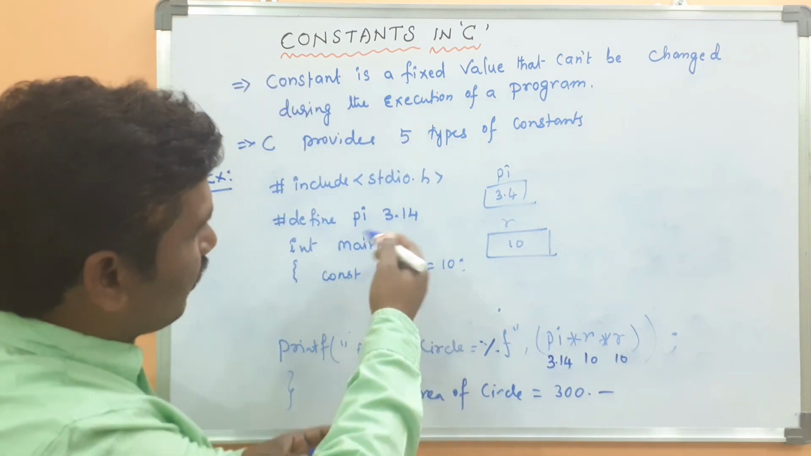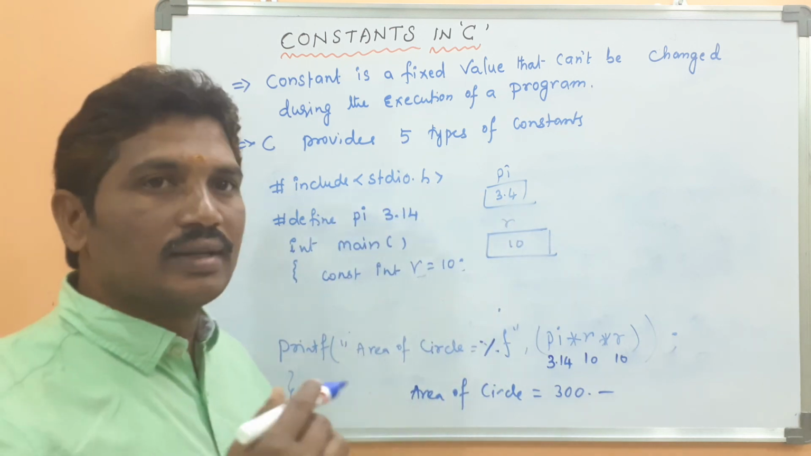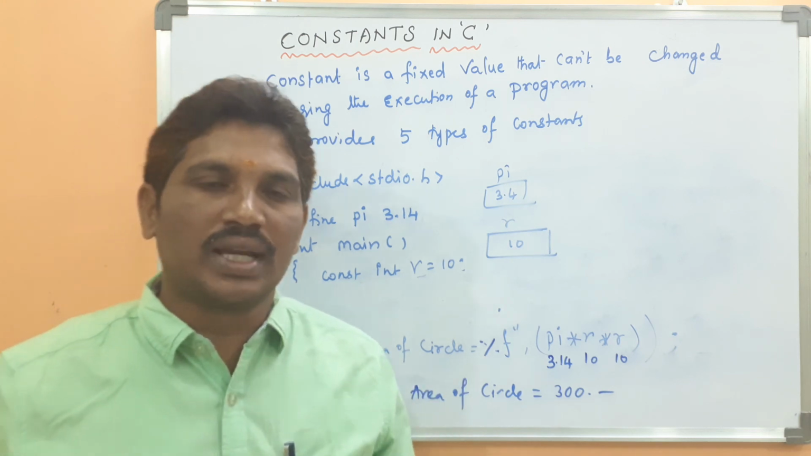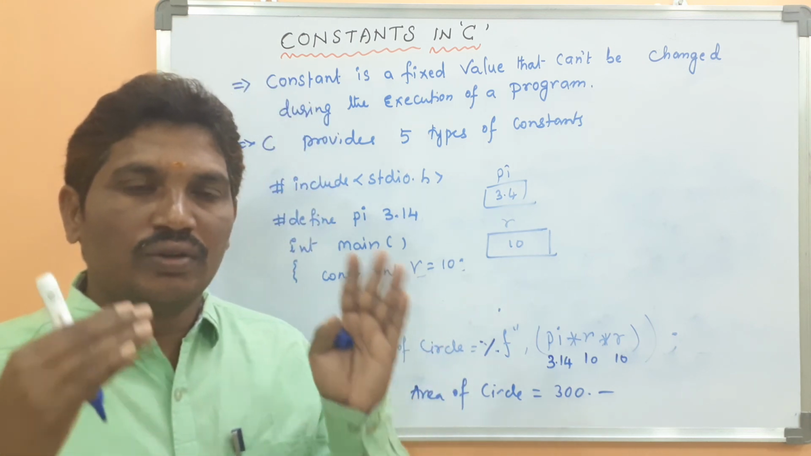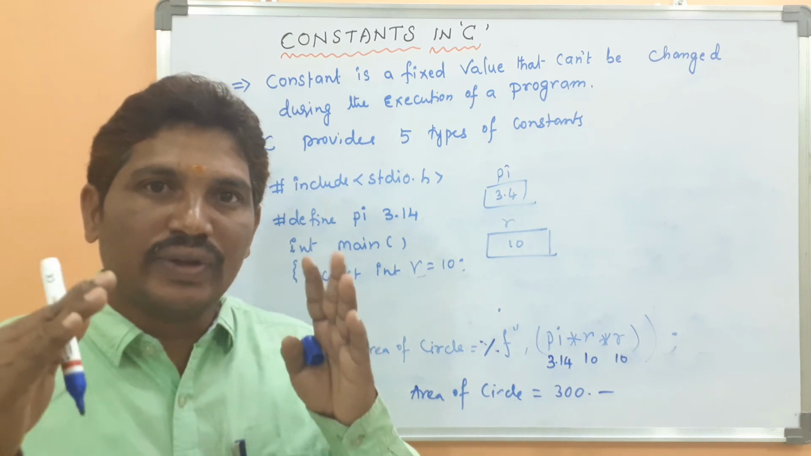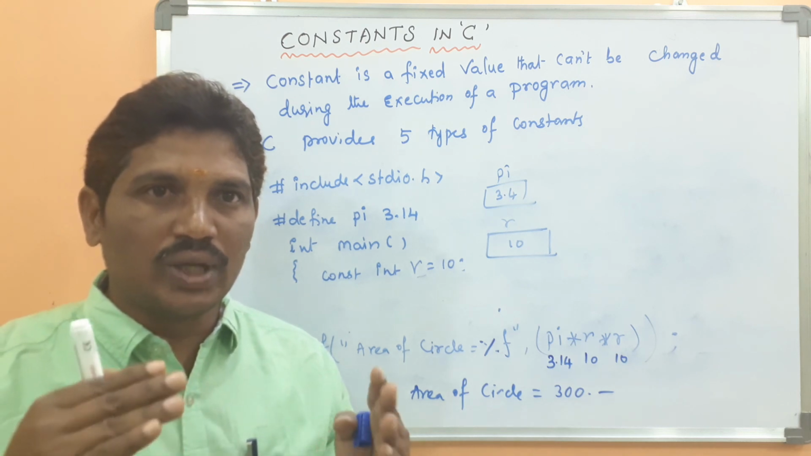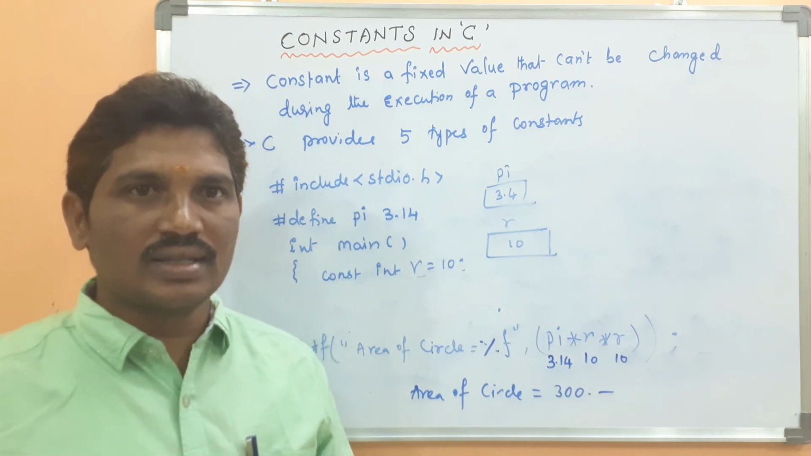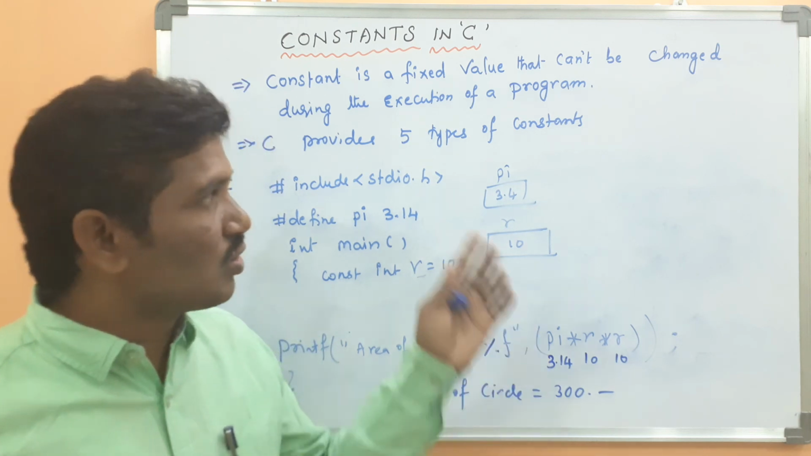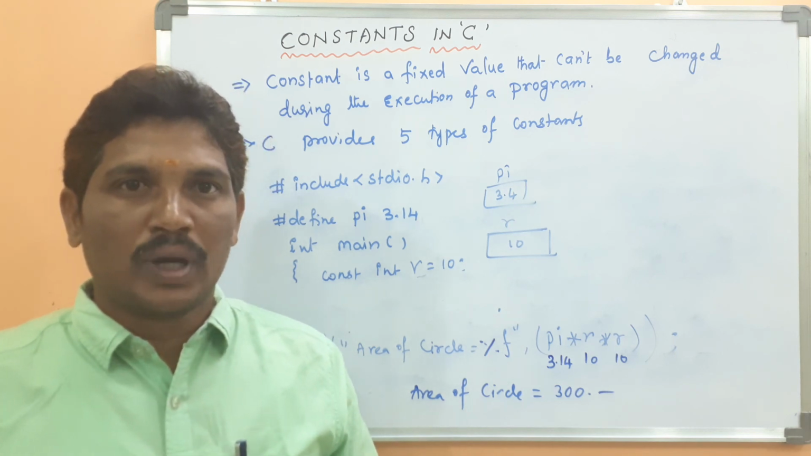Okay. This concept is called constants in C programming. Whenever you develop an application, if you don't want to change the value of a particular variable, then that variable can be declared as a constant. You can declare it by using the define statement or else by using the const keyword. That concept is called the constants concept in C programming. I hope it is clear.